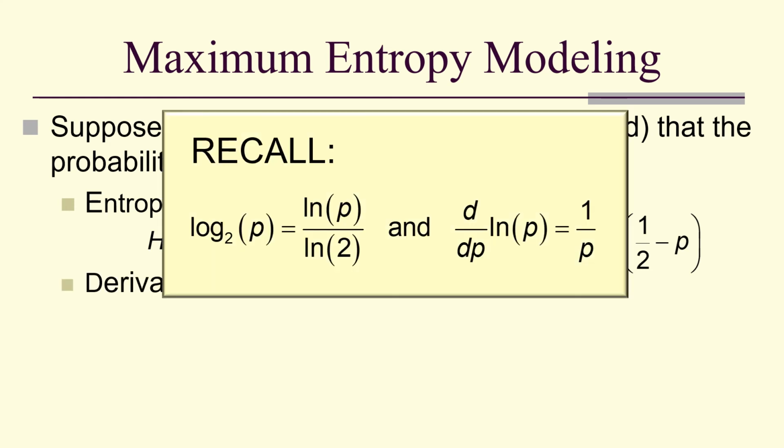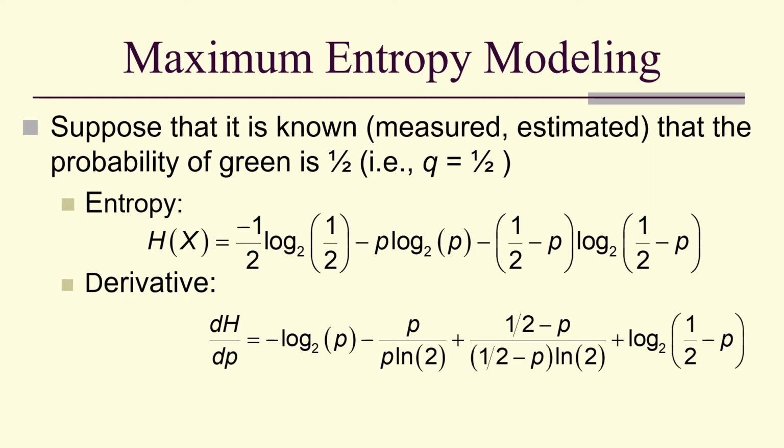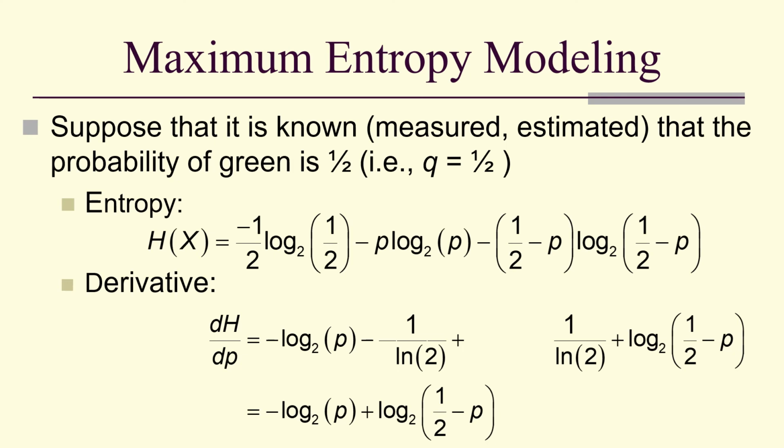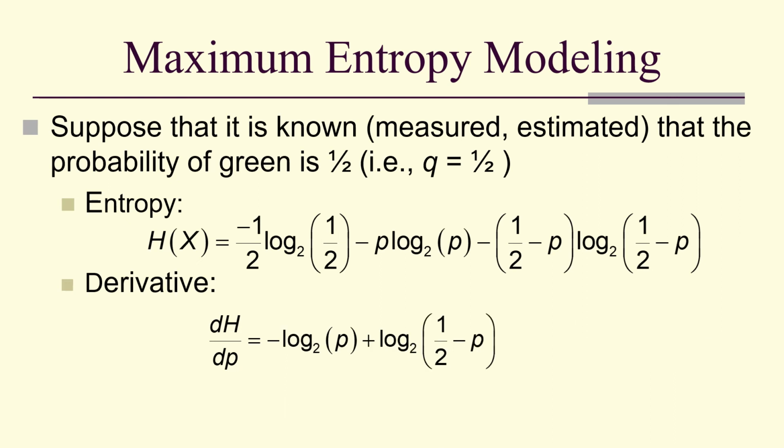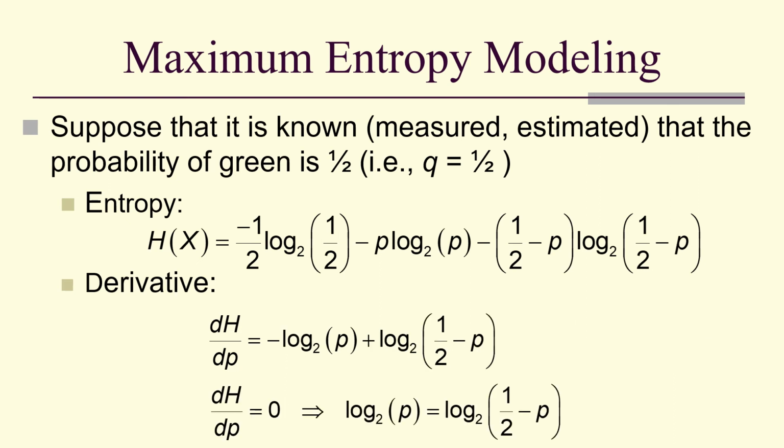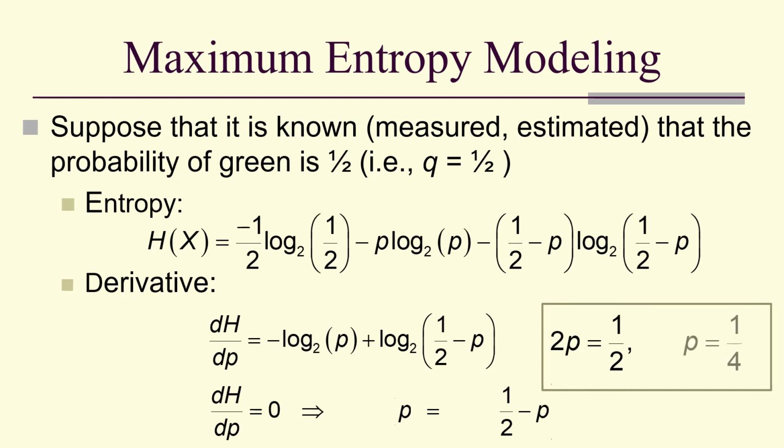The derivative, recall the definition of arbitrary logarithms, and the derivative of log is 1 over p, the natural log. And here's our derivative using the product rule. Notice we can cancel the p's, cancel the 1/2 minus p's. We get a minus 1 over log 2 plus 1 over log 2 that cancels and gives us our derivative is negative log base 2 of p plus log base 2 of 1/2 minus p. The derivative is 0 when log base 2 of p is equal to log base 2 of 1/2 minus p, or when p is equal to 1/2 minus p, which is 2p equals 1/2, which is p equal to 1/4.